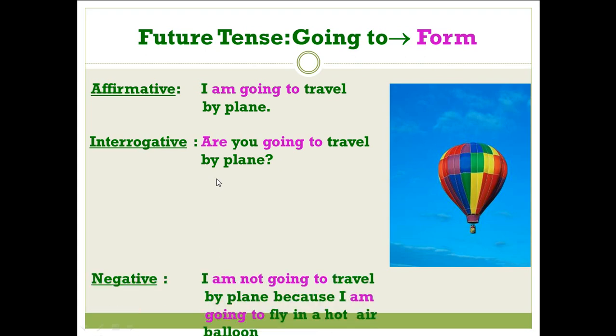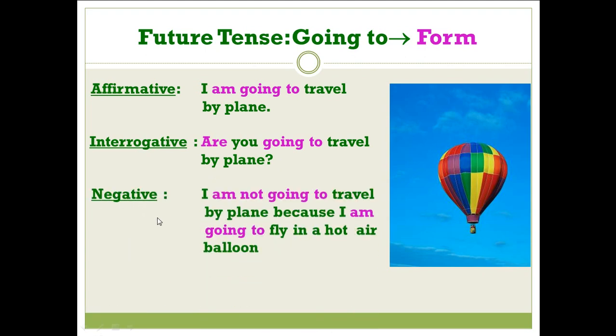It's a question. And then the last one, we have the negative sentences. We just add not after the verb to be. We say I am not, or he is not, they are not. Okay, I am not going to travel by plane because I am going to fly in a hot air balloon. This is the form, how to form going to.